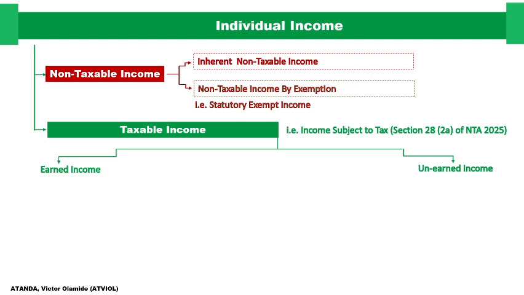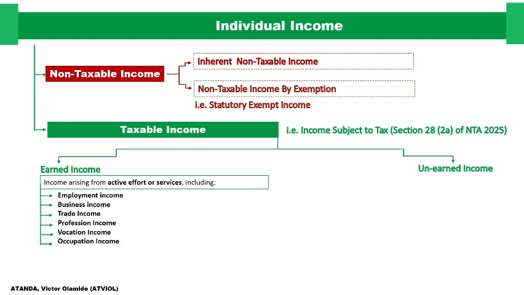And what is earned income? Earned income is income arising from active effort or services. These are the incomes you received from your active involvement. Those incomes you received from active involvement are what we refer to as earned income. We can just say that earned income is income that you receive from employment, from businesses, from trade, from vocation, from occupation. So earned income is income arising from employment, from businesses, from trade, from profession, from vocation or occupation.